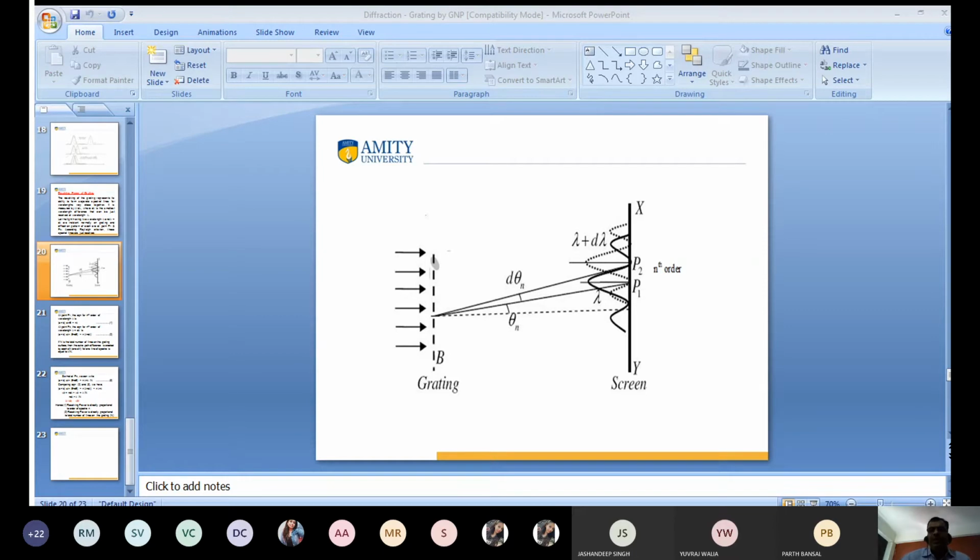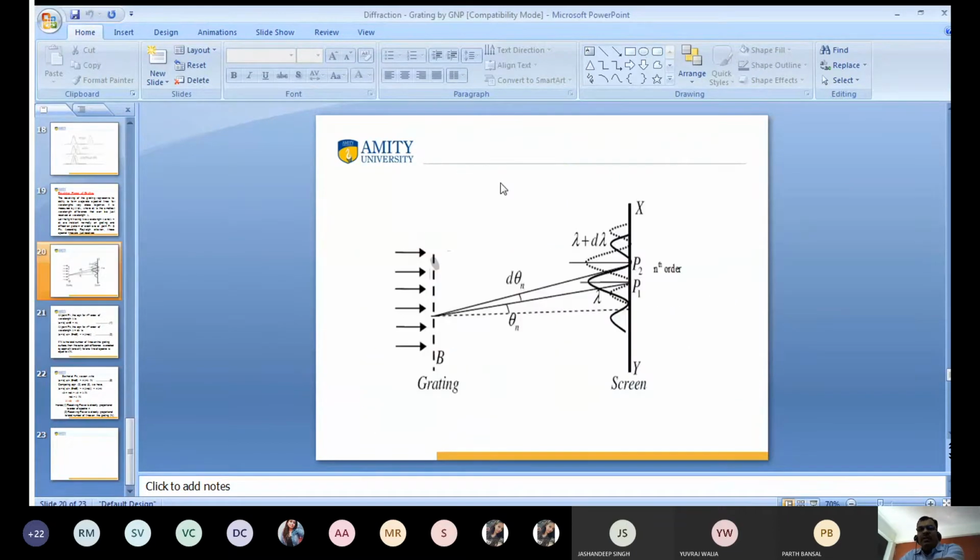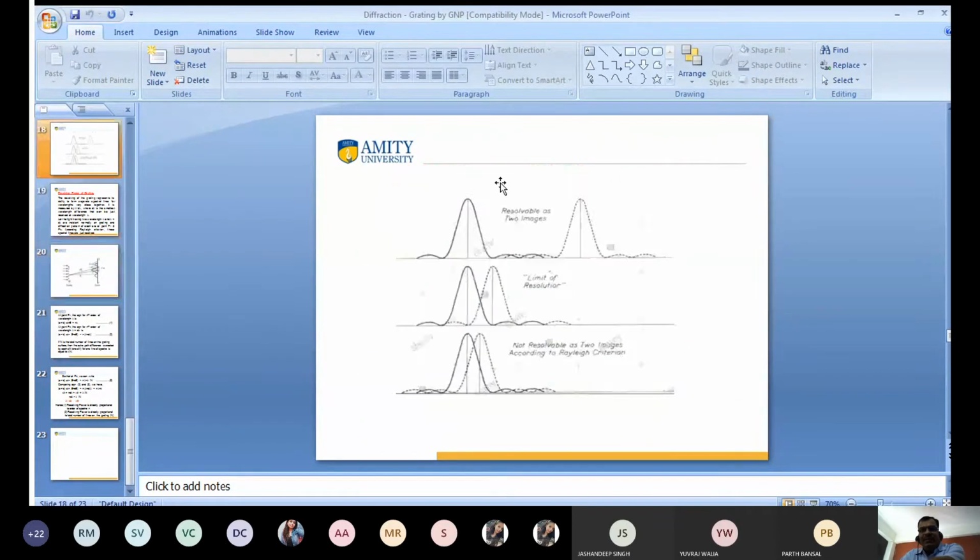So I want to proceed further. Again, I want to add points P1 and P2. At point P1, the equation for nth order wavelength lambda is (a plus b) sin theta. I want to go back to what I discussed about the plane transmission grating.